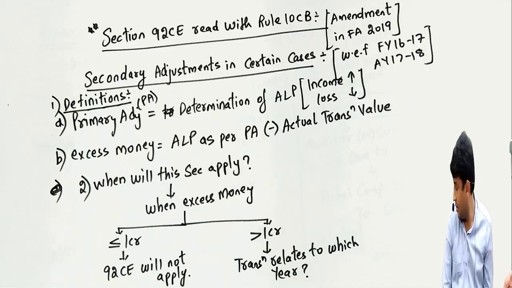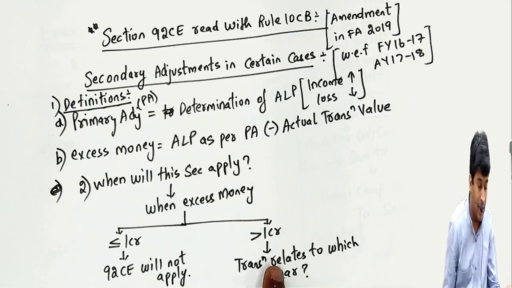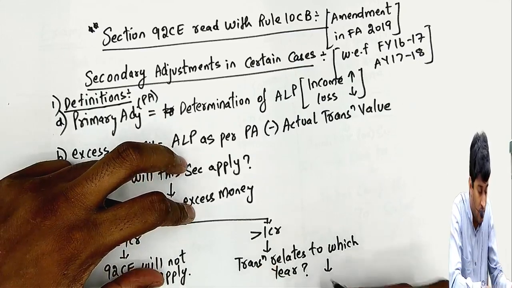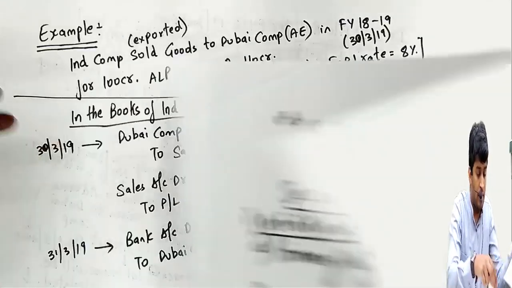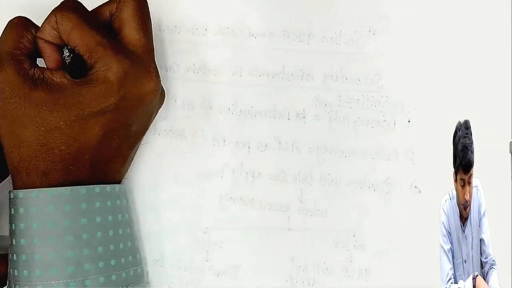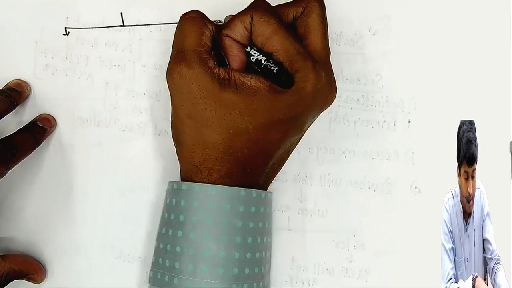Okay, clear till here. Now we'll continue the chart. Transaction relates to which year? Arrow mark down. Transaction relates to which year? Arrow mark down and right. Divide into 2. Don't copy. I'll give you time. Don't copy.